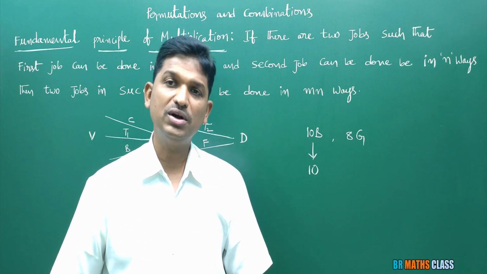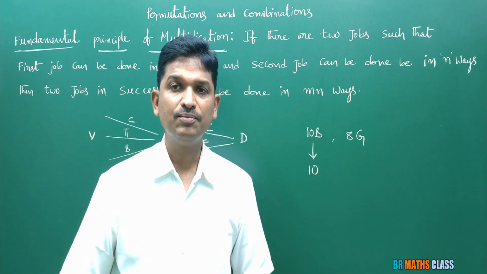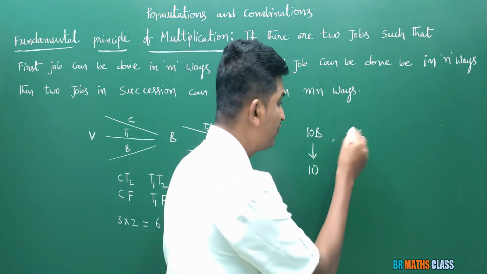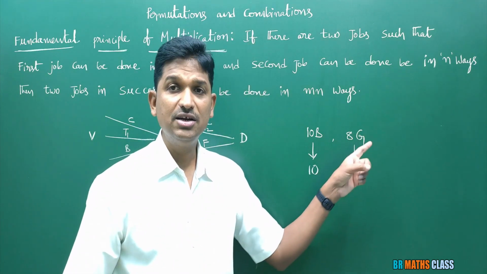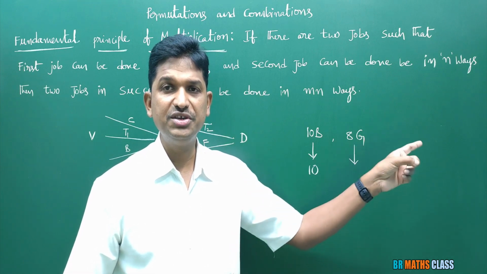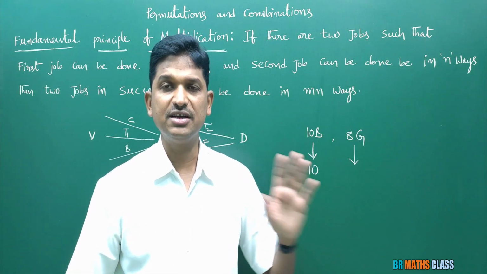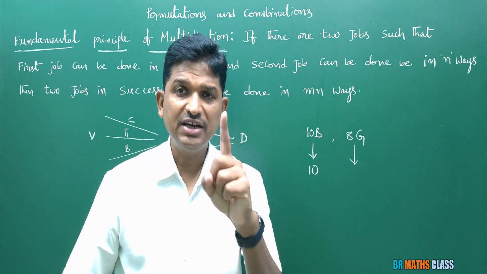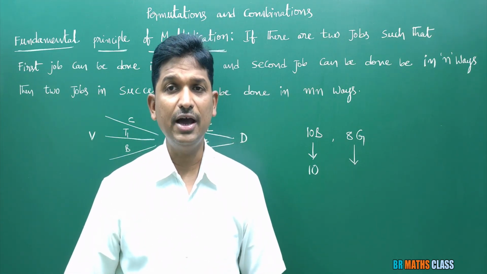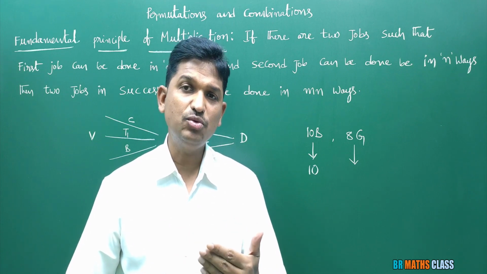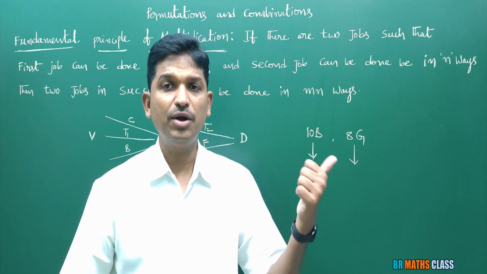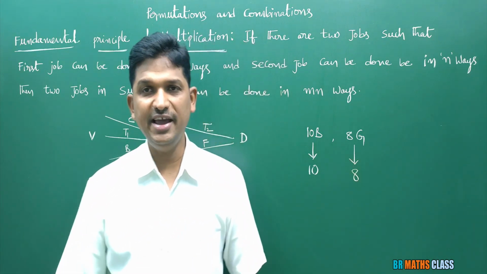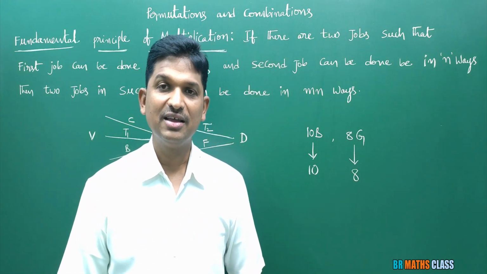Now the second work. What is the second work? Selecting a girl. In how many ways can I select a girl from 8 girls? In total 8 girls are there: G1, G2, G3, G4 up to G8. Like that 8 girls are there. How many choices do I have? I need to select one girl. I have 8 choices. In 8 ways I can select a girl from 8 girls. So this can be done in 8 ways. I hope you are understanding.